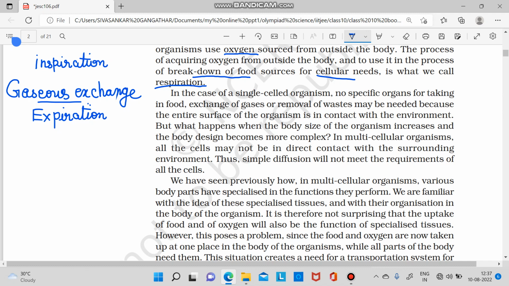In the case of single-celled organisms, no specific organs take part in the exchange of gases, taking in food or removal of waste. It all happens through exocytosis, endocytosis, and direct contact of the plasma membrane with the exterior. But in multicellular organisms, there is a specific organ system to perform these activities of gaseous exchange and everything.